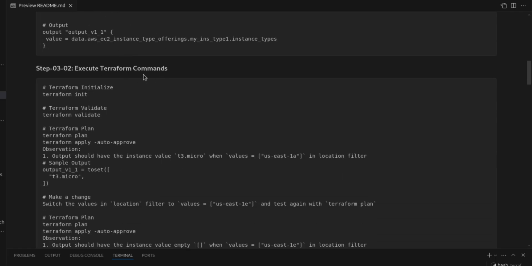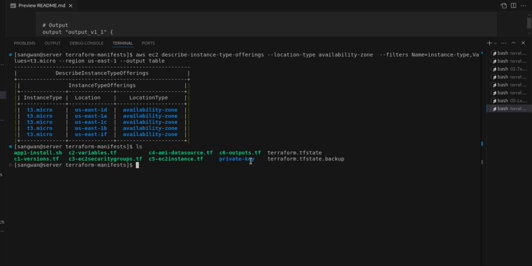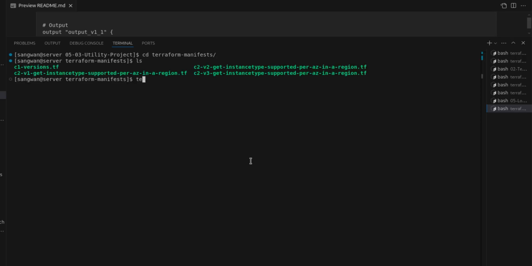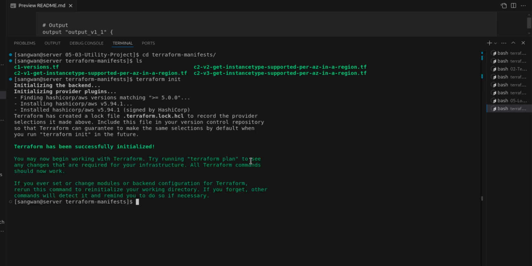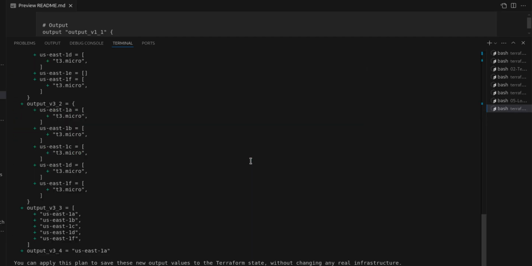Similarly, execute the Terraform command so we will see the output format and availability. This is not creating any resources, just filtering out the details. cd terraform, and here we are going to run terraform init. These are all examples, and these are simple filters based on what is available where. Let me just execute the plan, and now apply.